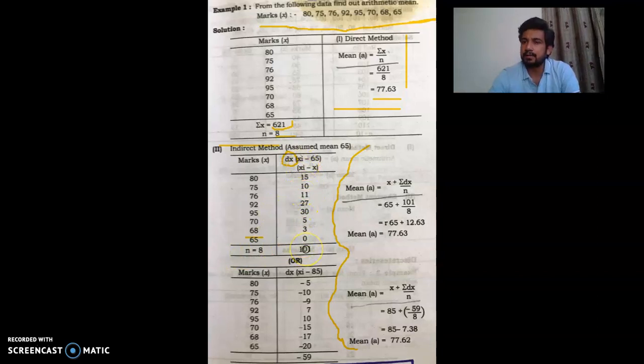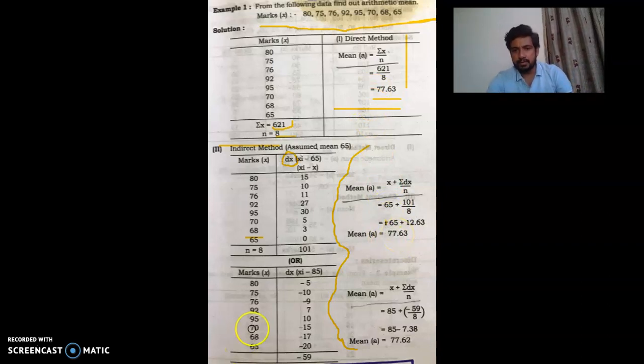Now we just have to do the total of this. It will be 101. Okay, now we will move to the formula. A equals assumed mean x plus summation dx divided by n. That is, the assumed mean is 65, plus summation dx, means total of this particular column, 101, divided by number of items 8. So 65, this is a printing mistake here. Okay, 65 plus 12.63, so the answer of mean is 77.63. You can tally the answers. Direct method and indirect method have the same answers.